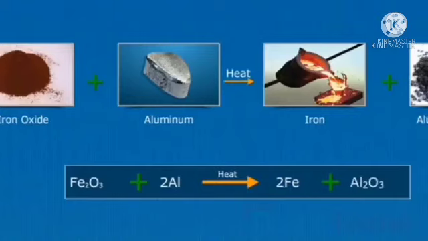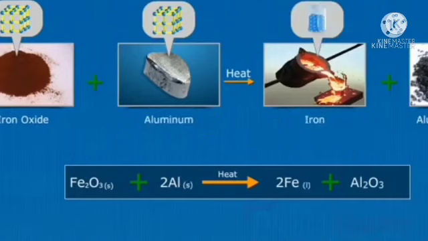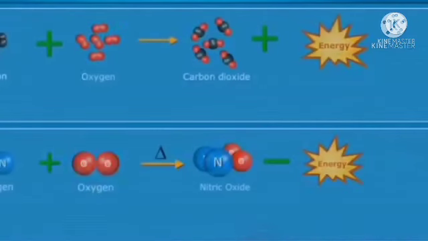The above equation provides the information that iron oxide in solid state reacted with aluminium in solid state to form iron in liquid state and aluminium trioxide in solid state. We can put the states.